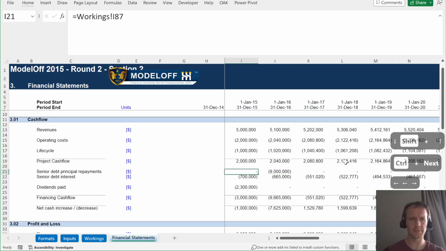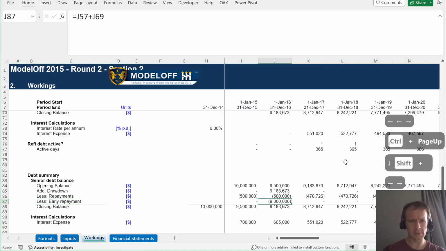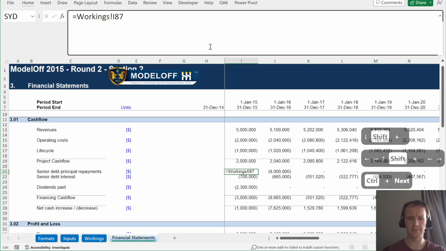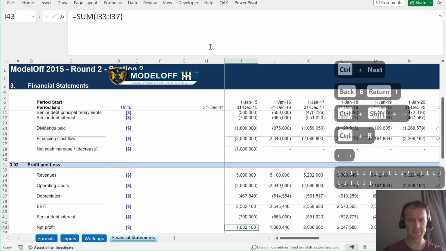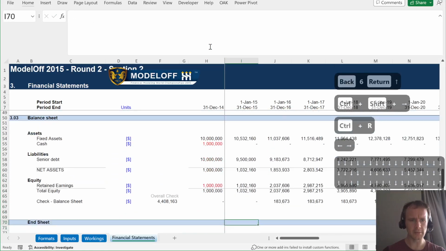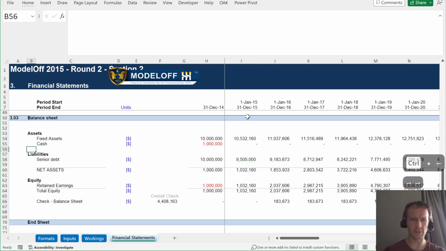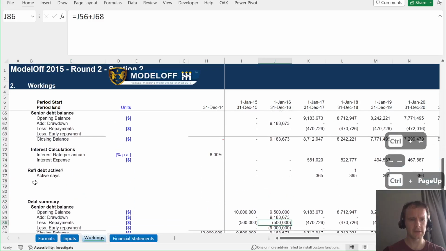Yes, I do. So my senior debt principal repayments should be here. That's 86 instead of 87. But aside from that, I don't need to rewire, which is good. And my senior debt balance is here, and that's working. That's good. Now my balance sheet is not in balance because I need to add an asset for the arrangement fee amortization. So let's do that quickly.